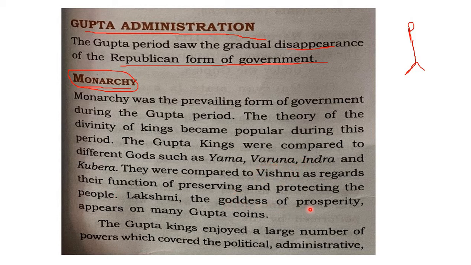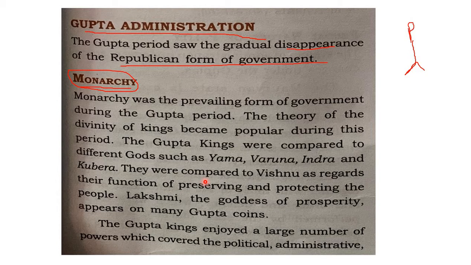And the goddess Lakshmi, the goddess of prosperity, appears on many Gupta coins. So they also believed in goddess Lakshmi, and they imprinted her pictures on many coins. This shows their belief, how they projected themselves as monarchs. They represented themselves as gods, and the powers of gods were also compared.